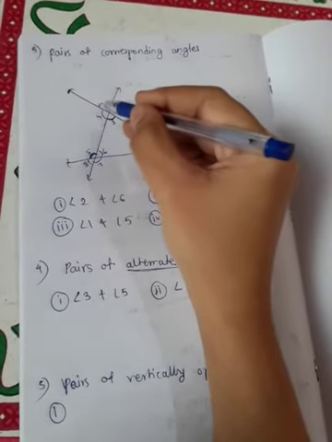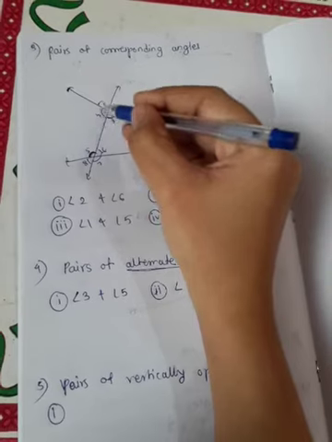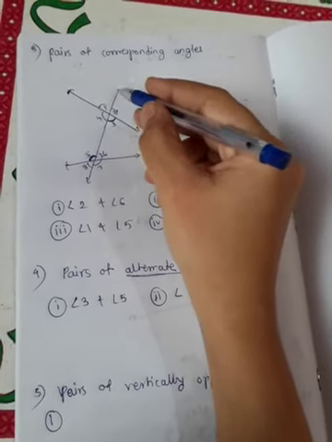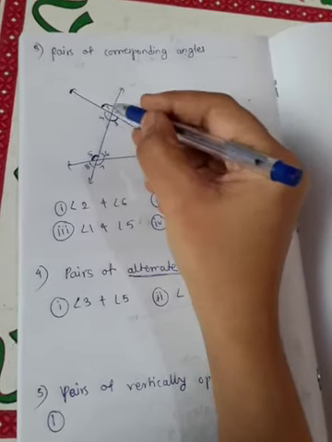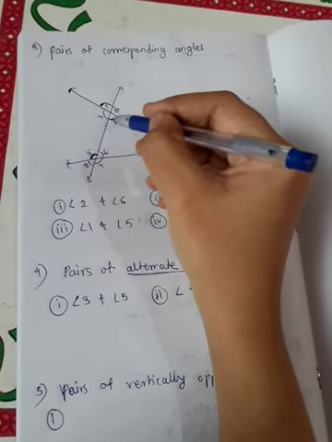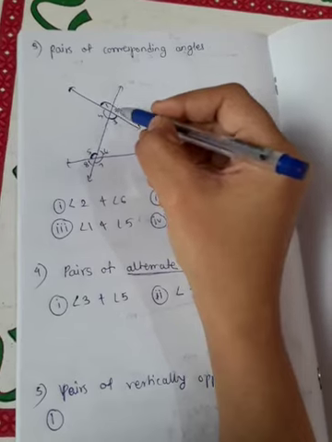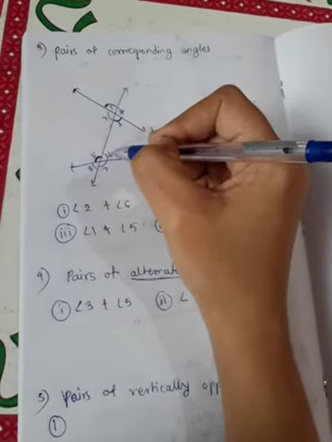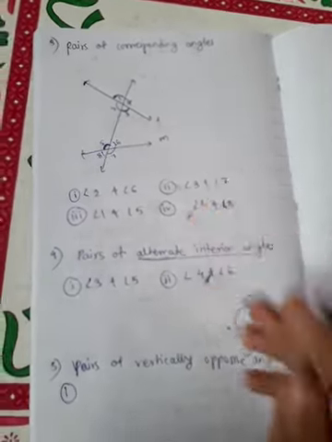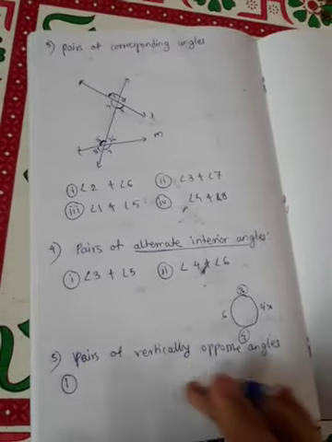We know intersecting lines form four angles, and when two lines intersect we get two pairs of vertically opposite angles. So here angle 1 is opposite to angle 3, and angle 2 is opposite to angle 4. Here angle 5 is opposite to angle 7, and angle 6 is opposite to angle 8. So we got four pairs of vertically opposite angles.